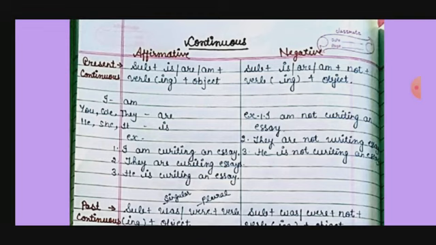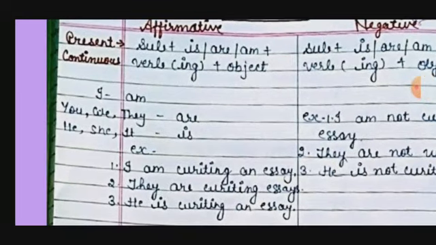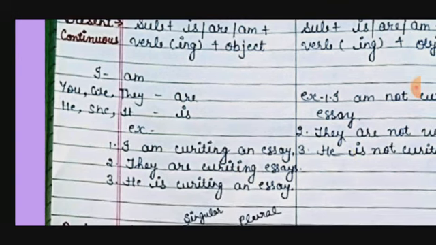I have made it clear here that with I we use am; with you, we, they, which means with plural, we use are; and with he, she, it, which is singular, we use is. Example: I am writing an essay. They are writing essays. He is writing an essay.